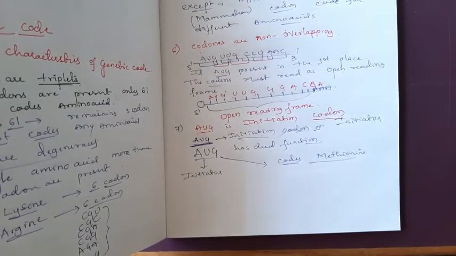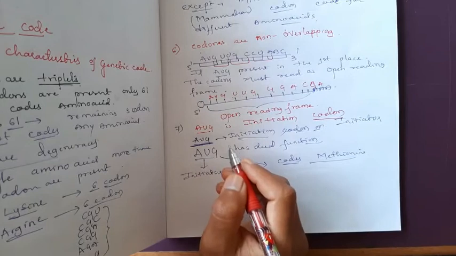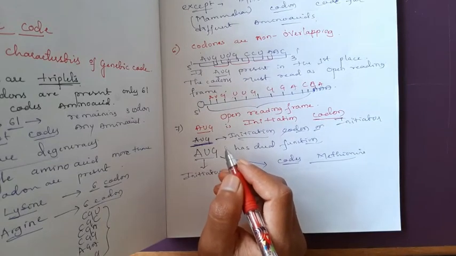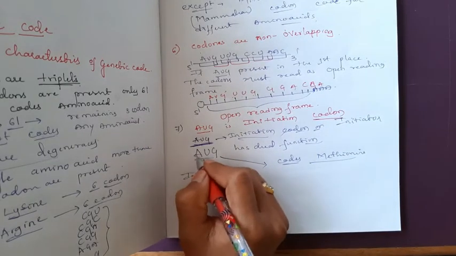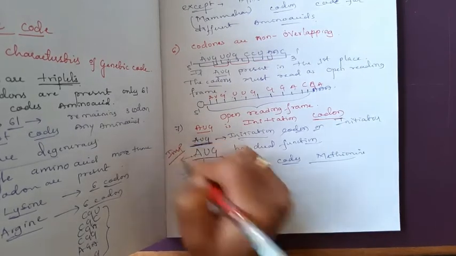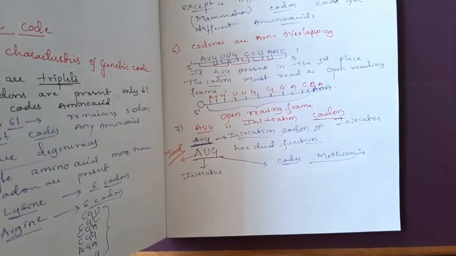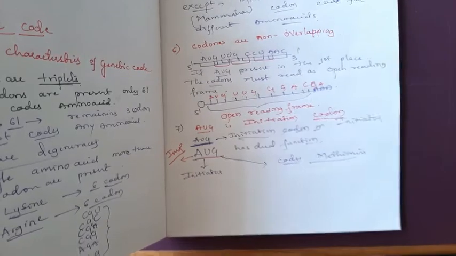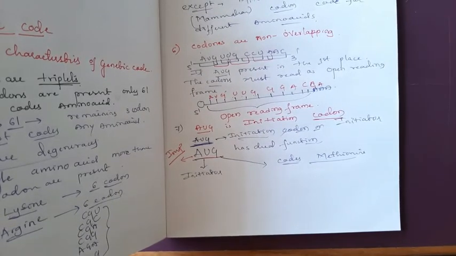This is very important. In this year's supplementary exam, this question came for 2 marks. AUG has two functions or the dual functions: AUG acts as an initiator and AUG can also code for the methionine.